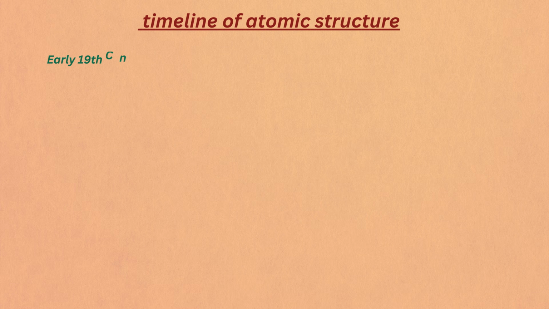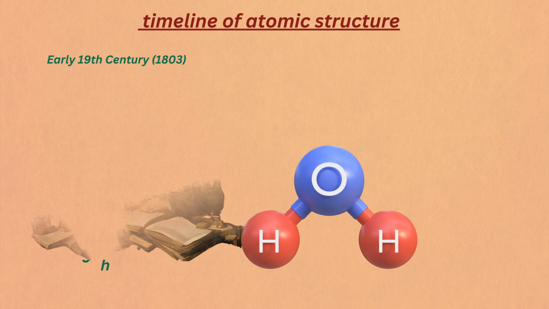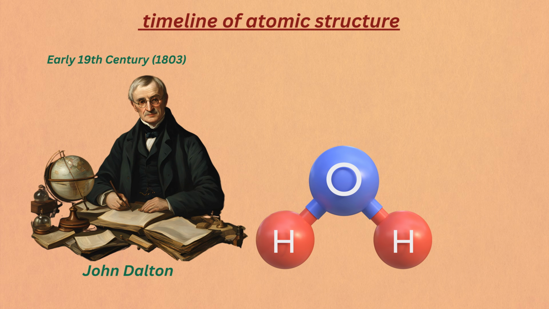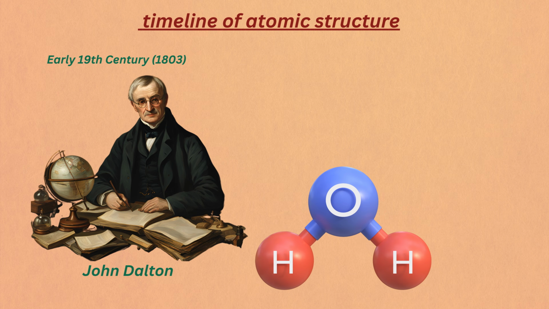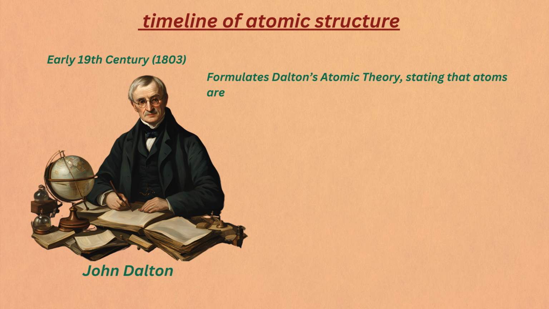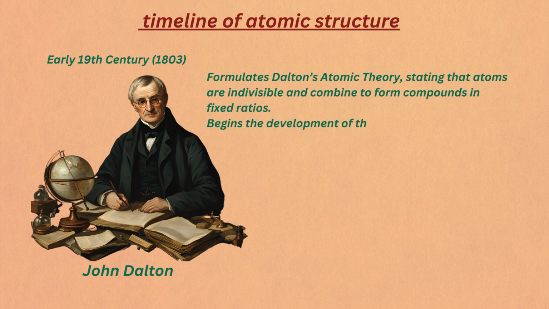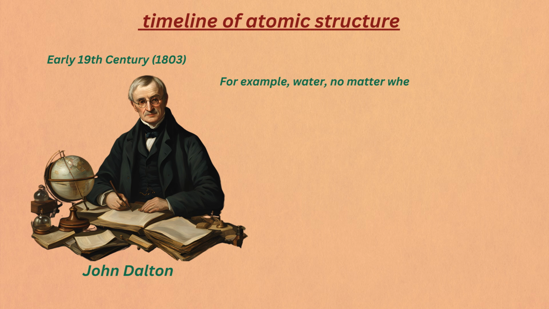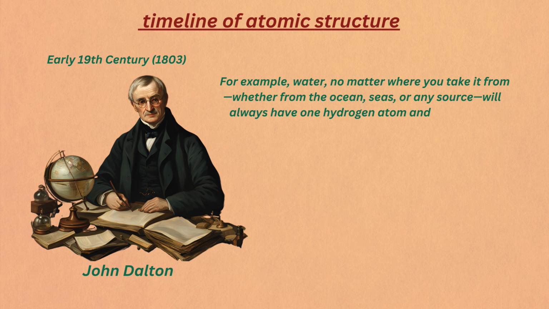Now, fast forward to the early 19th century, 1803. When science starts getting serious, enter John Dalton, the man who turned Democritus's idea into a proper scientific theory. Dalton said, atoms are real. He proposed that they're indivisible particles that combine in fixed ratios to form everything around us. For example, water is always 2 hydrogen atoms and 1 oxygen atom, no exceptions. This was the start of the modern atomic theory.